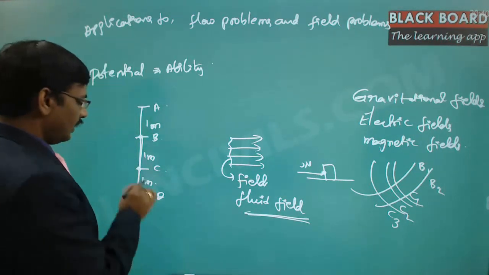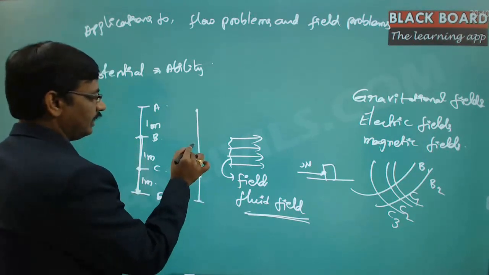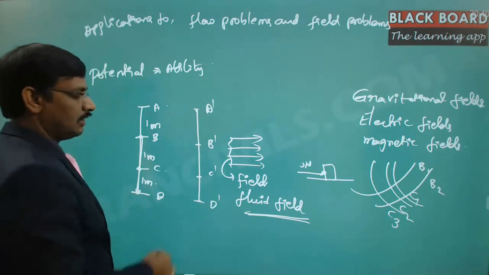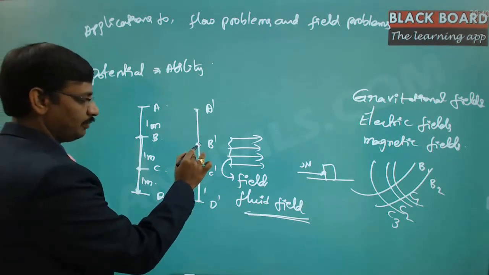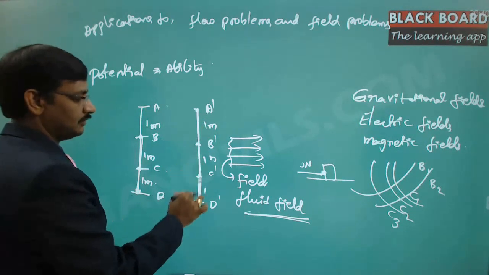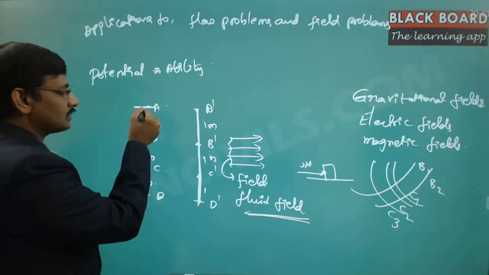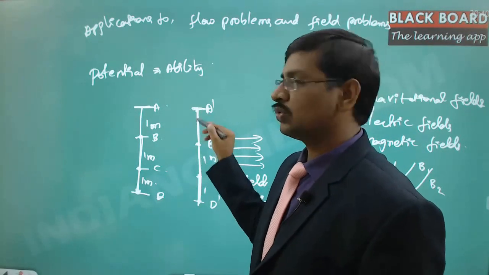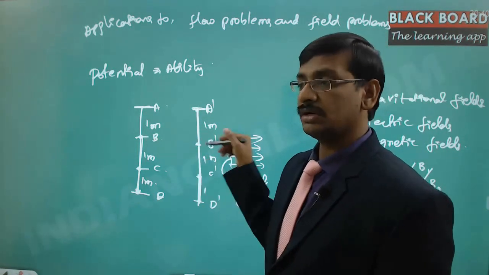Now I take a parallel and keep the pen at this location. So this is A dash, B dash, C dash, and D dash. If I leave the pen here, even then it is going to be 1 meter. If I leave the pen here, it goes for a distance of 2 meters. And if I leave it at point A dash, it is going to be 3 meters. In both cases, it has the ability to go back by a distance of 3 meters only. And B and B dash have the same ability.